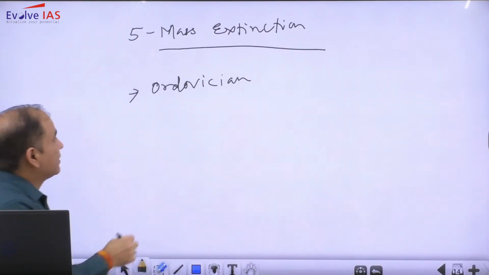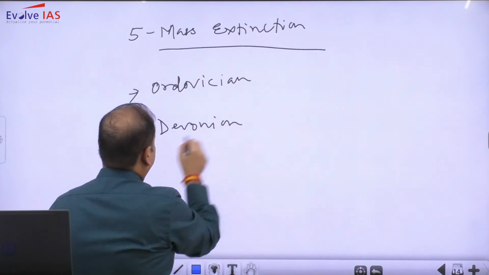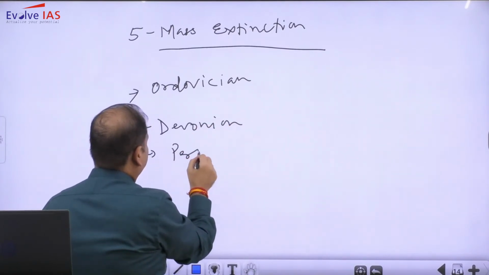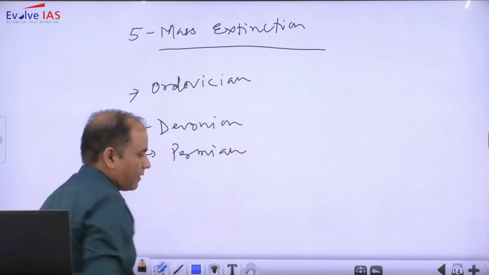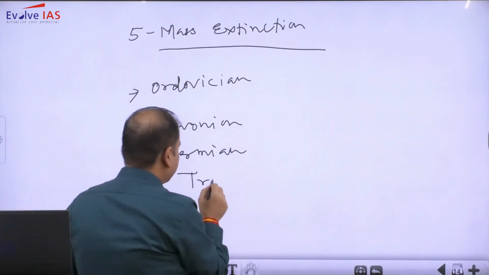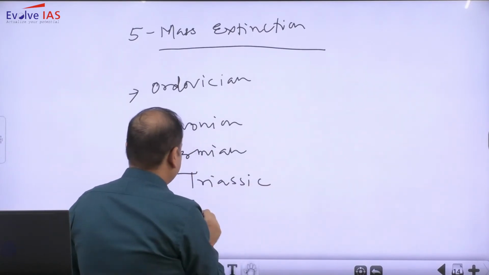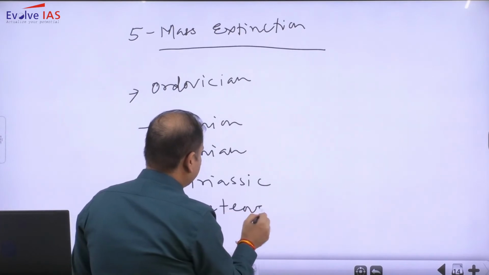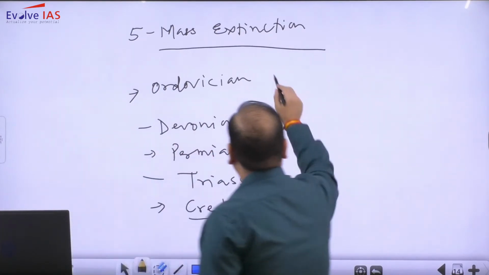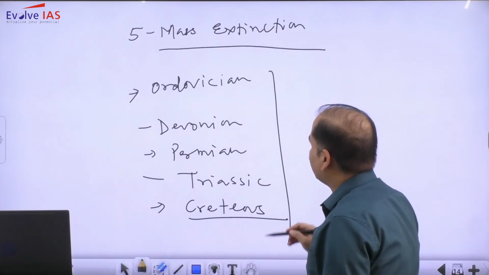Also it has witnessed them in the Devonian period, Permian period, also during Triassic and Cretaceous period. So it has witnessed mass extinction during these periods.